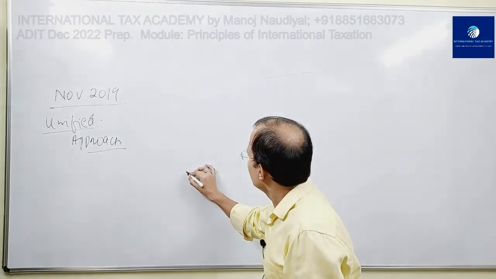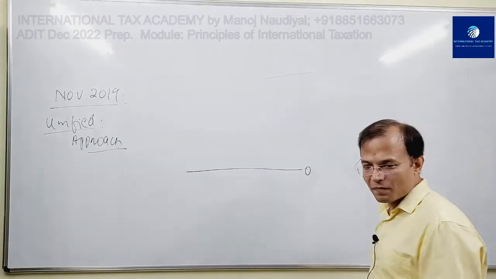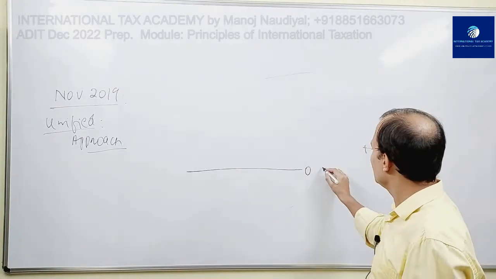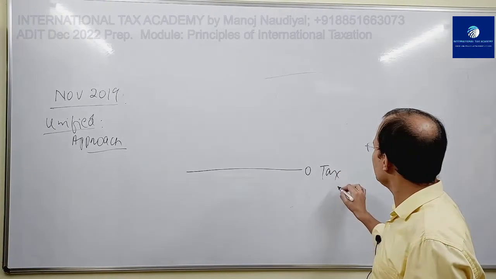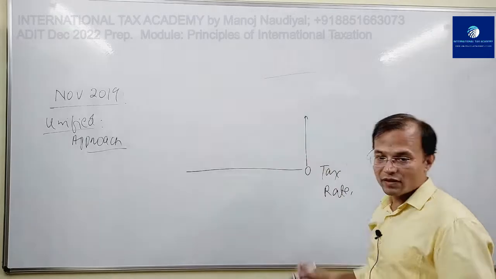Supposing diagrammatically, this is zero tax rate, and this is the tax rate, and this would increase.